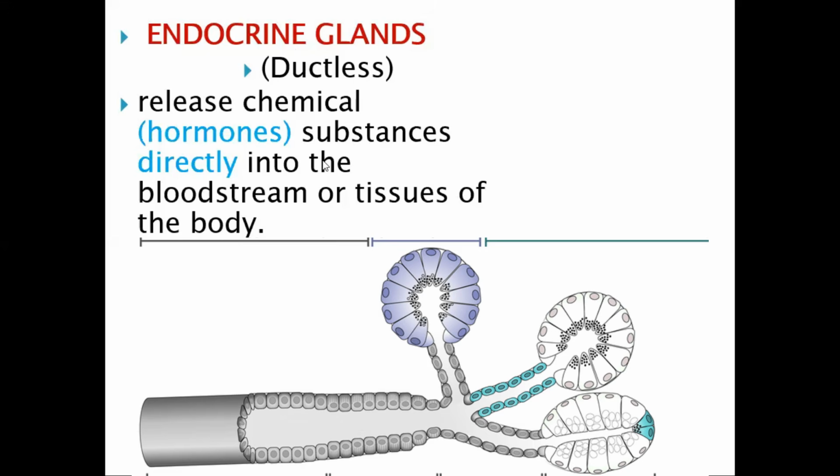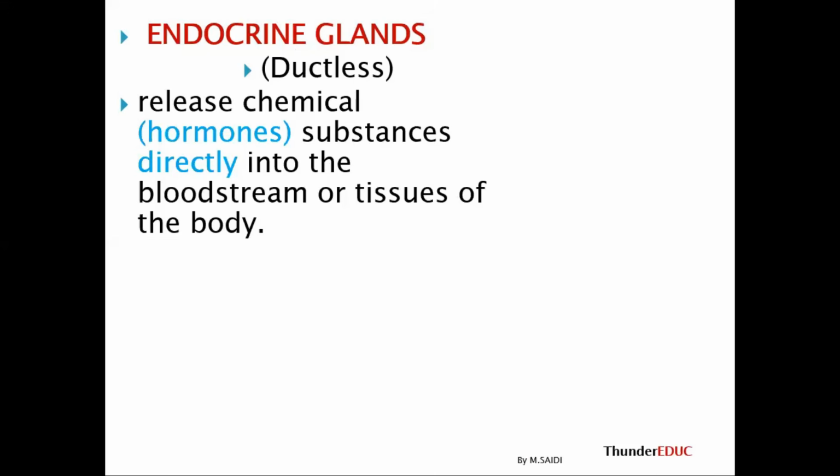The moment it releases the hormone into the bloodstream, it doesn't go into these ducts. So it goes to the bloodstream, and then the bloodstream takes these hormones where they are needed. That's why we are saying that they are ductless. They don't have those small tubes. In English, you can call them tubes.